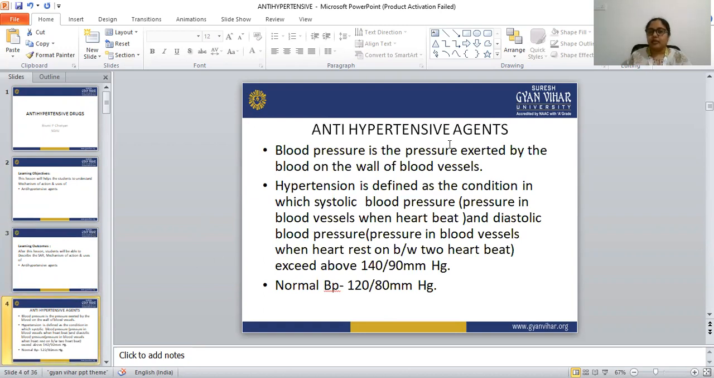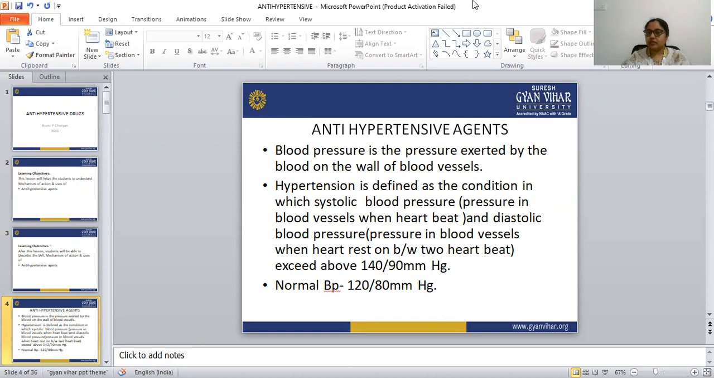Before going to this topic, we have to know what blood pressure is. So, blood pressure is the pressure that is exerted by the blood on the wall of the blood vessels.